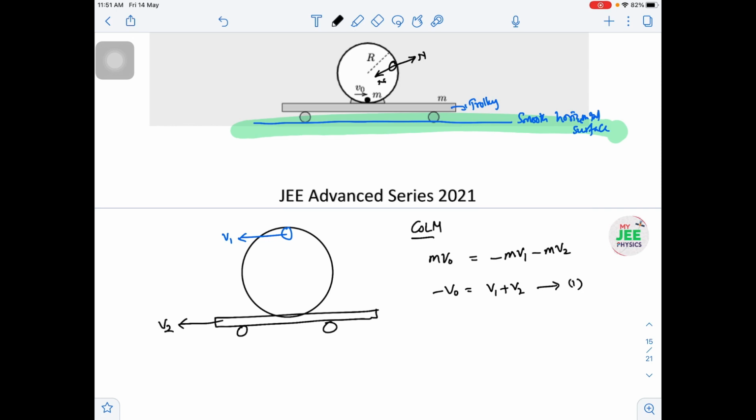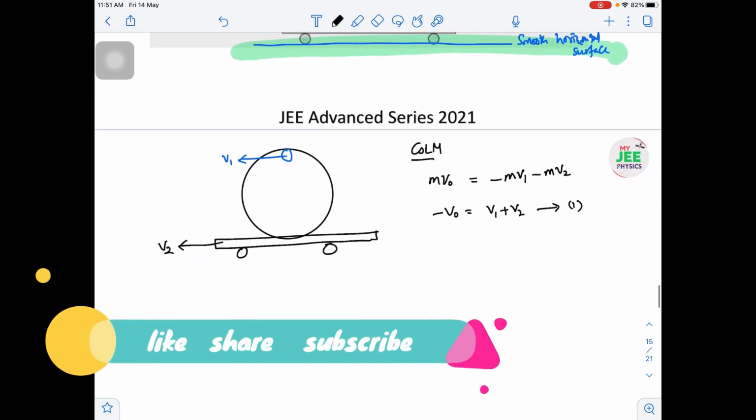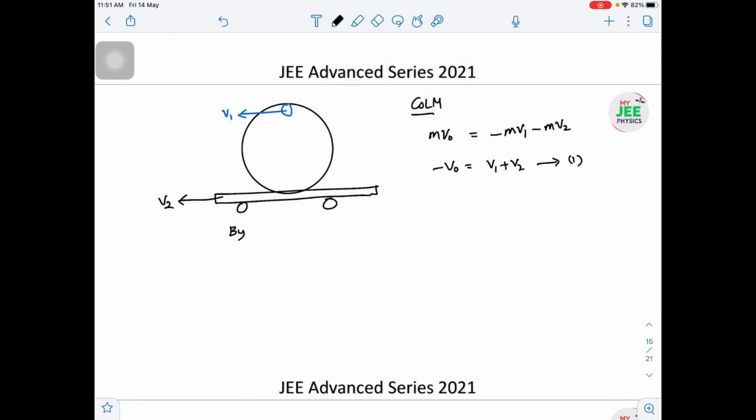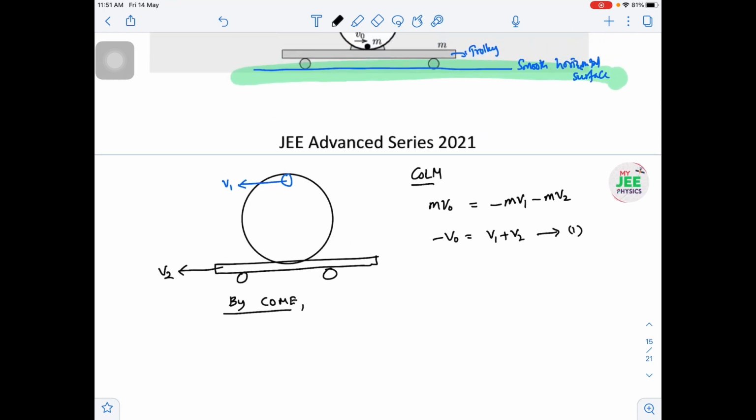And there is another condition given in the question, that friction is negligible everywhere. That means there will be no loss of energy, so we can conserve the energy also here. By conservation of mechanical energy, COME, the initial energy is only due to velocity. So I can write half m v naught square is equal to the final energy. It has gone up to the maximum point, that means it has gone 2r height, so potential energy is increased, mg into 2r.